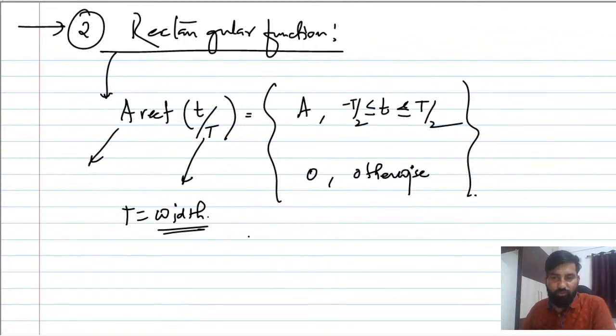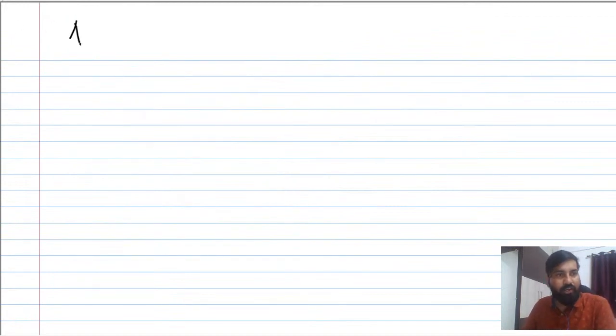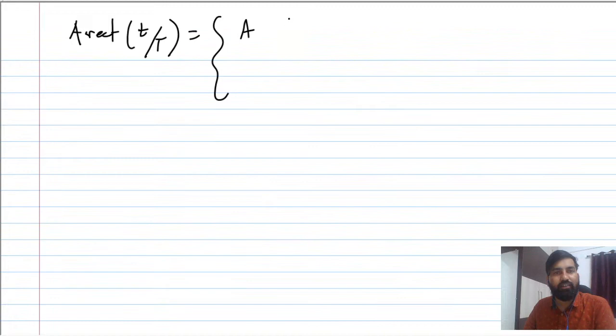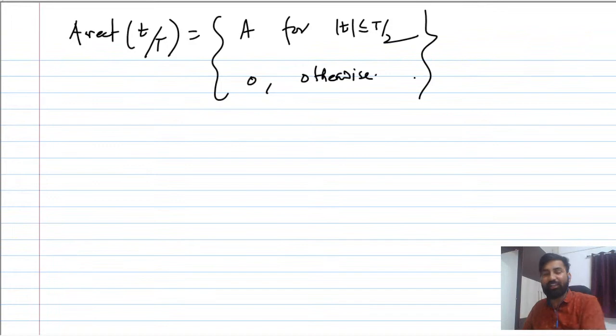So we can also write it: A rect(t/T) is defined as A for |t| less than T/2, and it is 0 otherwise. If you write this again and again, you will be able to recall it.